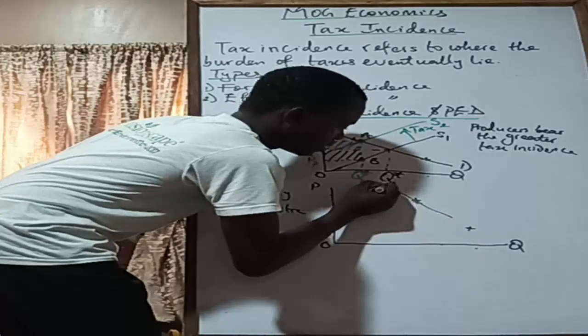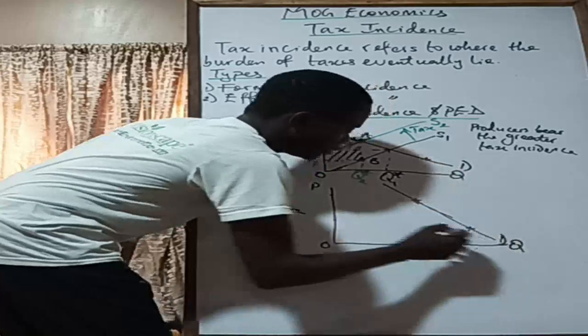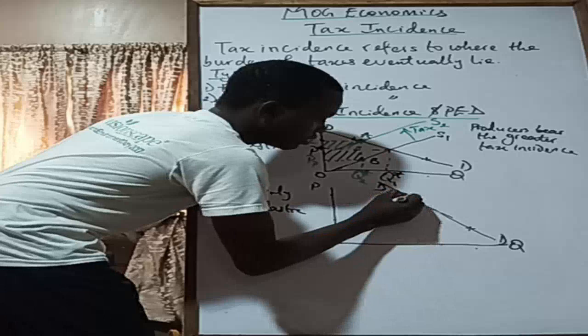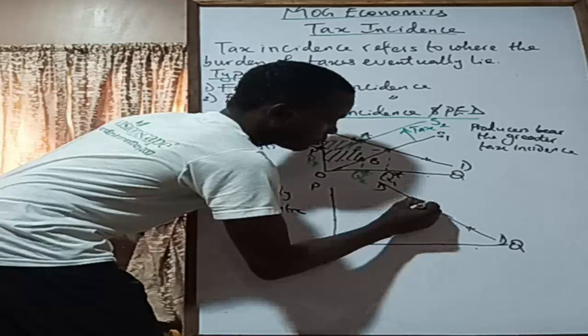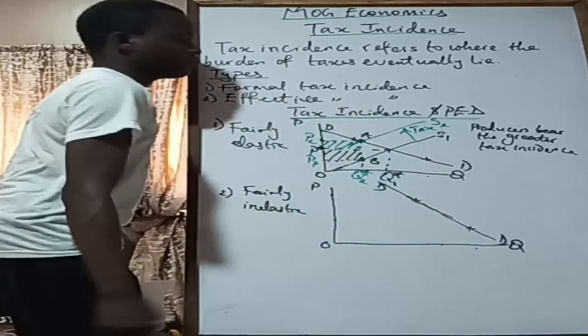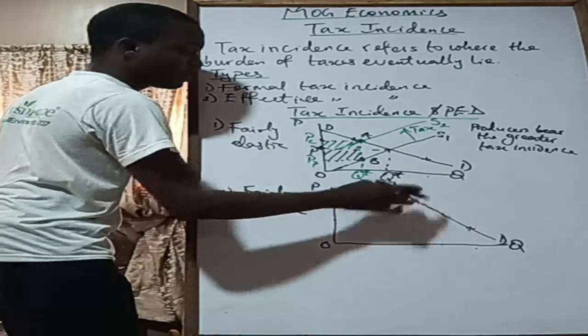Oh no, it's not a curve. D, D. Okay, so this is meant to be a straight line. Okay, let me manage it. It's meant to be a straight line. I don't have a ruler. I should have a ruler, but I don't have a ruler.